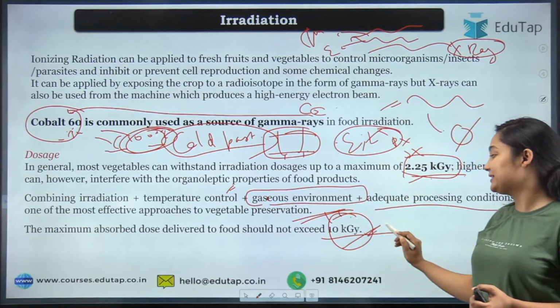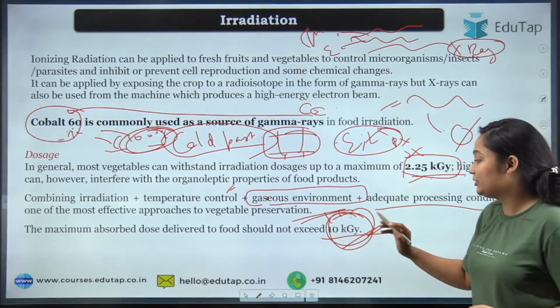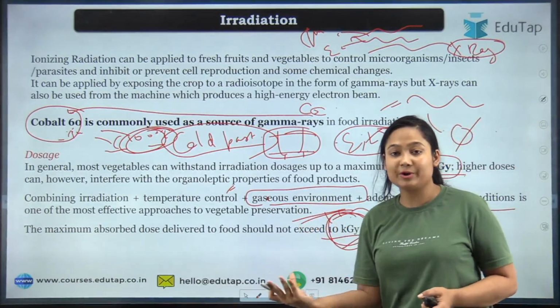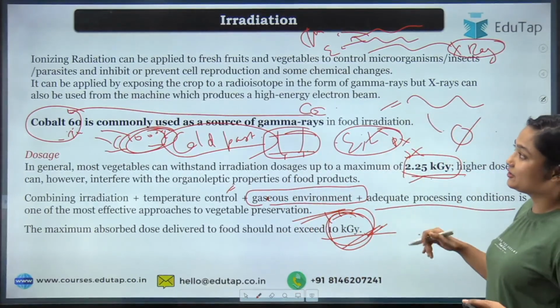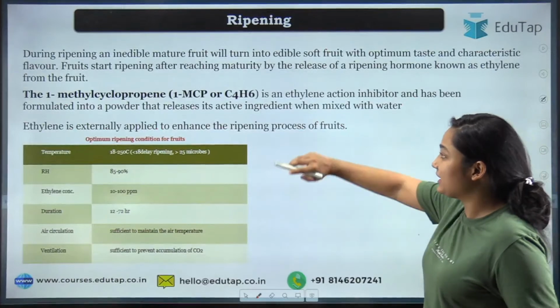That is why it is said that we should keep the radiation to 10 kilo Gray when we are talking about the food product and their processing to the irradiation. So that was your irradiation. Okay, now let's discuss another factor, that is ripening.